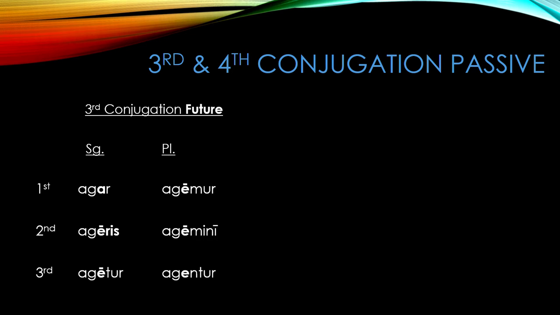Be careful not to confuse the second person singular present and the future third conjugation forms, which are distinguished only by the length of the vowel. Present ageris is short, while the future agēris is long.